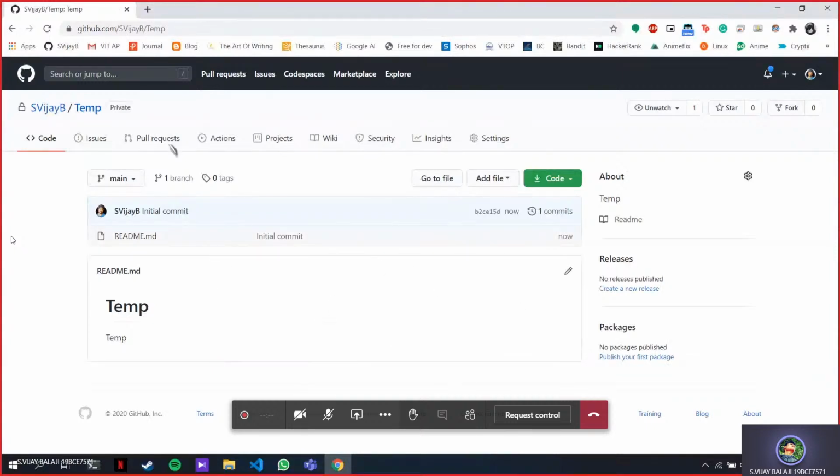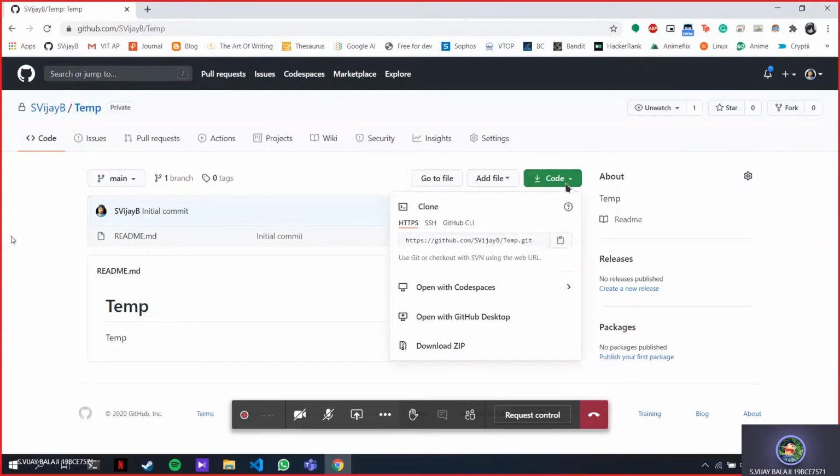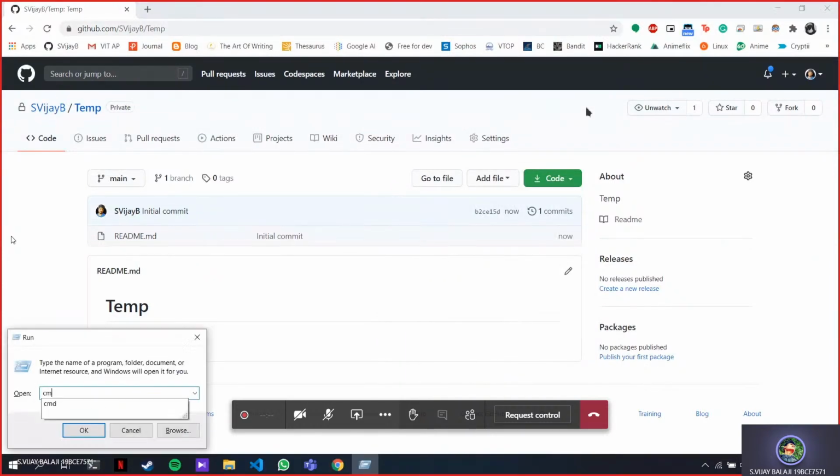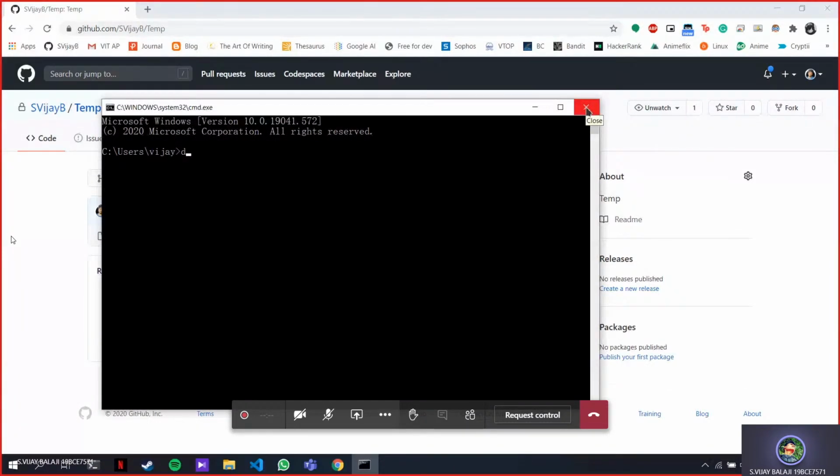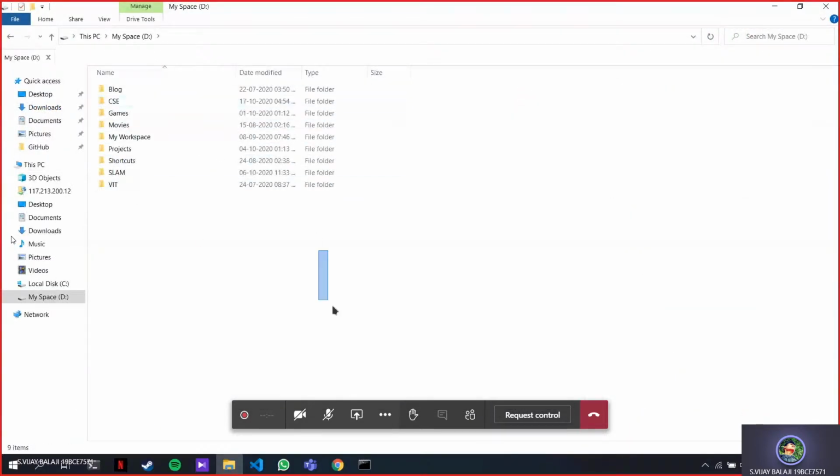Yeah, that's it. So right now you have this repository. This repository is on the cloud. Now I want this repository on my system. So click on this clone code, copy this. Open your command prompt. Move to the directory you want this file to be. I want this in my D directory. That is here.